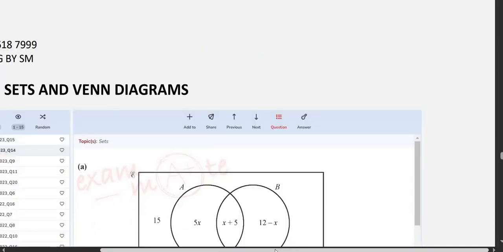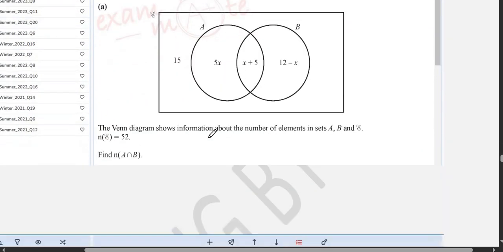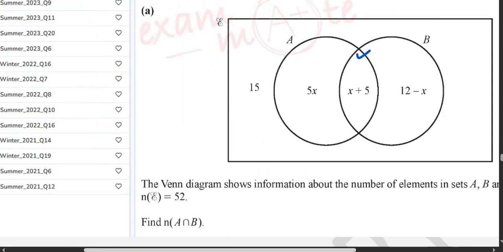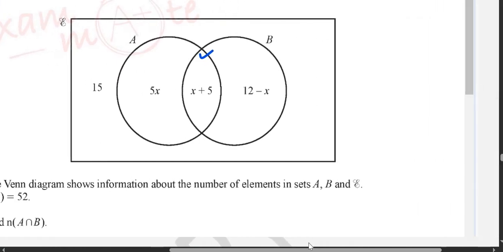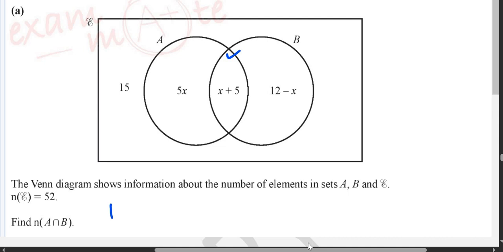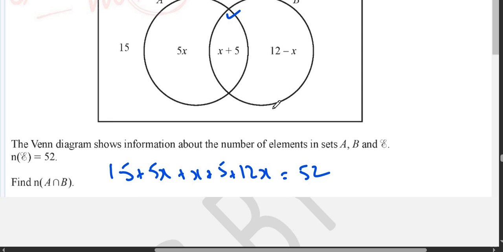Alright guys, moving on, we have the topic sets and Venn diagrams. The question says find n of A intersection B. They're asking you to find this point. To find this point, when you add 15 plus 5x plus x plus 5 plus 12 minus x, all of this is equals to 52. Okay, so don't forget 12 minus x.